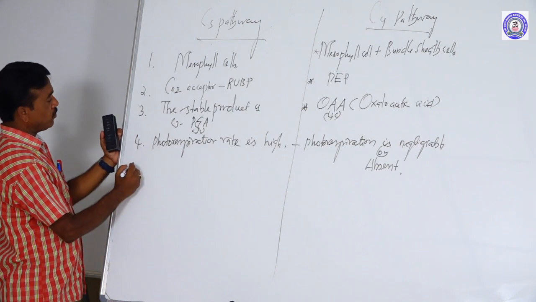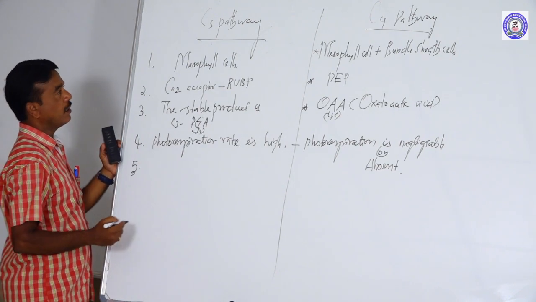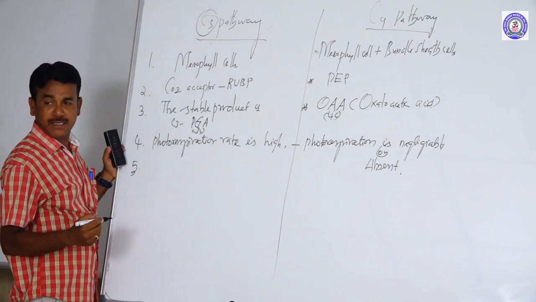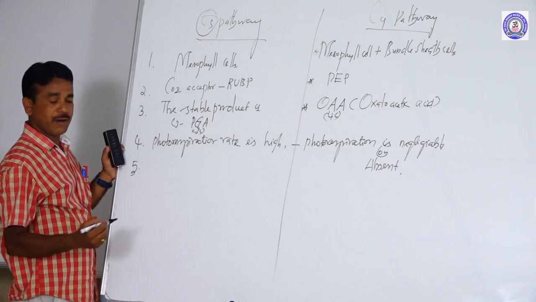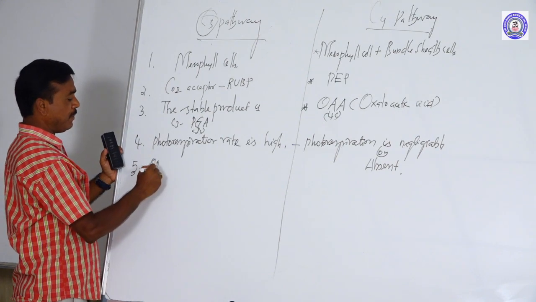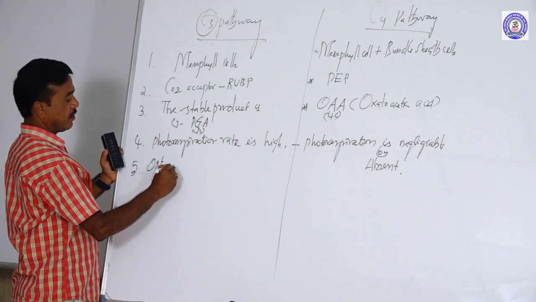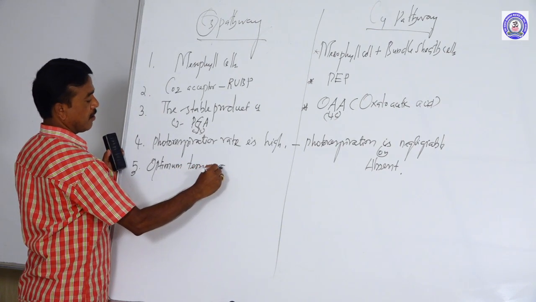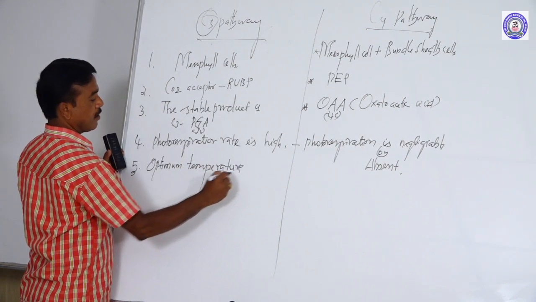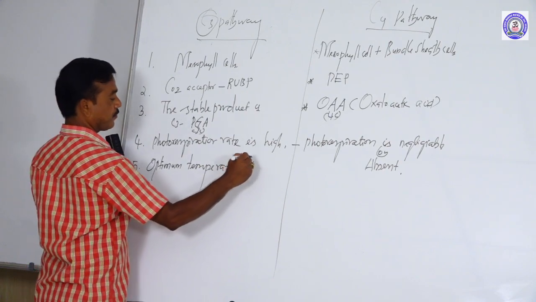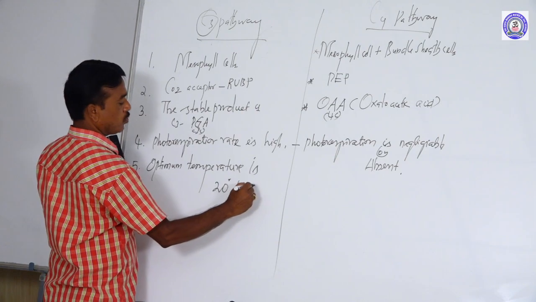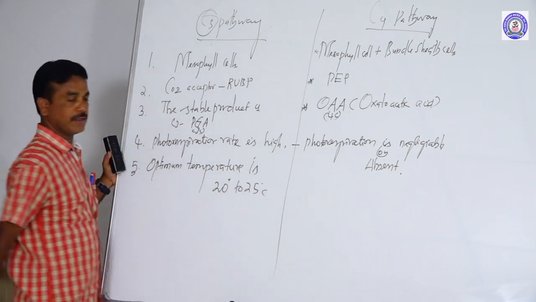The fifth difference is that C3 plants are active, meaning the required optimum temperature is 20 degrees Celsius to 25 degrees Celsius.